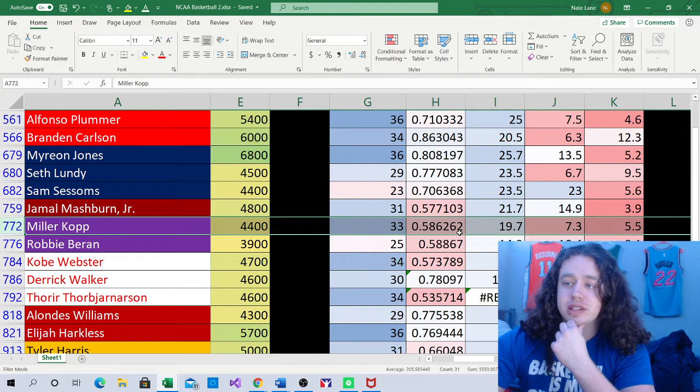$4,400, I gave him 33 minutes here, a 0.5 point per minute player with a usage rate of 19.7. Looks like a really good value, so I'm going to really be interested here in Miller Kopp a good bit.